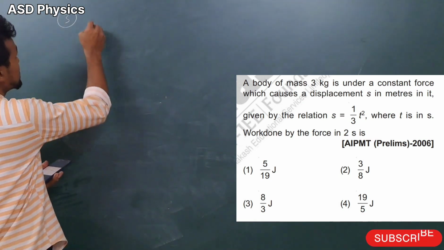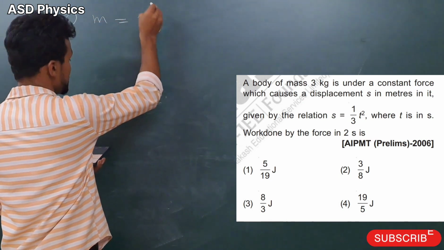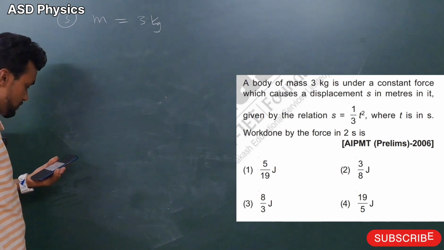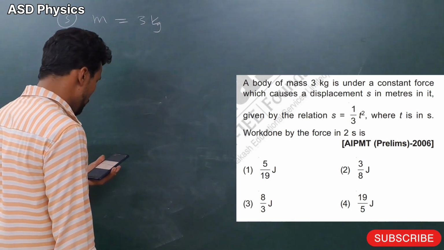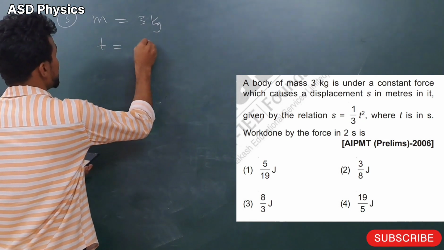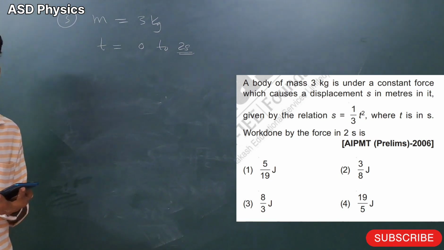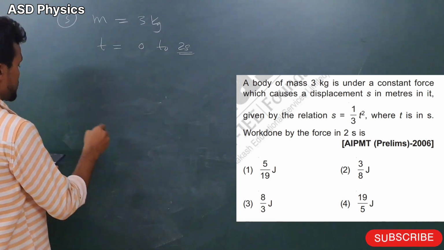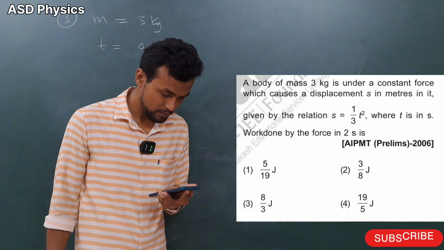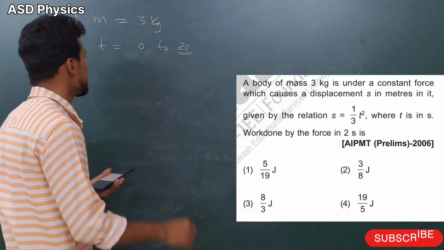Okay, my dear students, so let's see here. Again note down the data. Mass is given 3 kg. They have given work done by the force in 2 seconds here. So time, we can tell 0 to 2 seconds. If nothing is given, we'll take 0 to 2 second time. And S is given here. Nothing is given about velocity, that means we'll take that the body is starting from rest here.